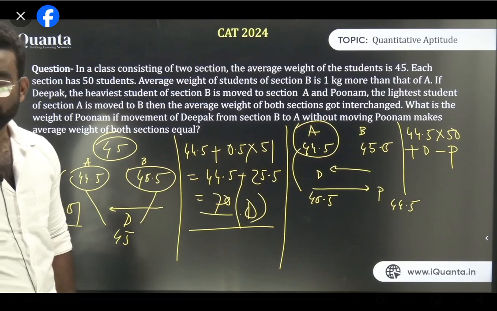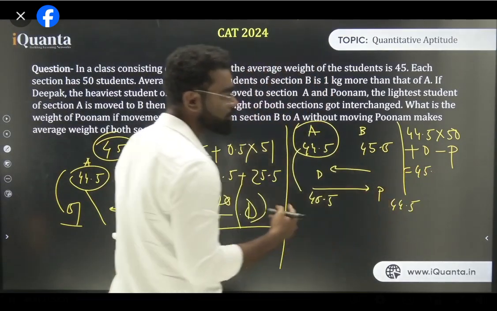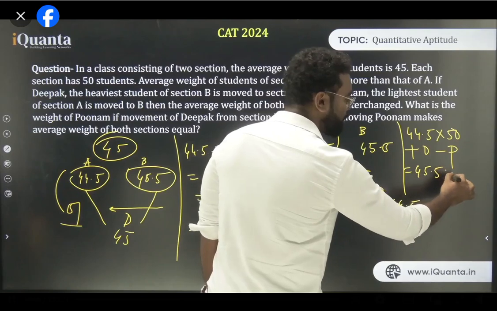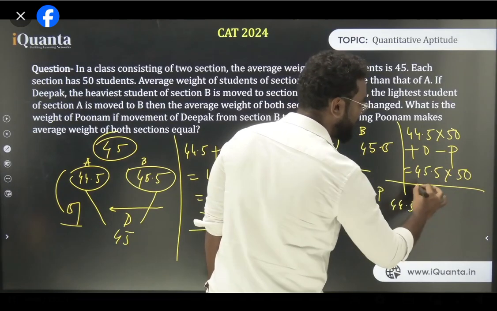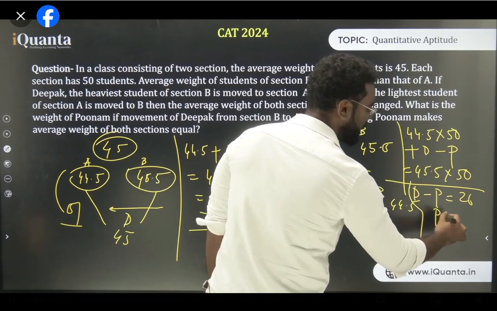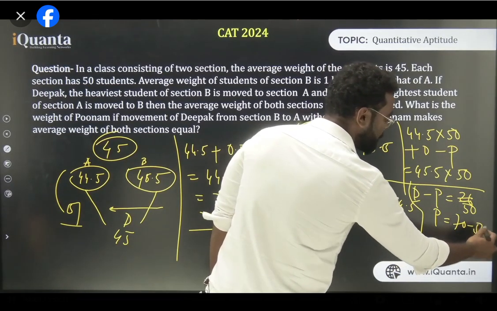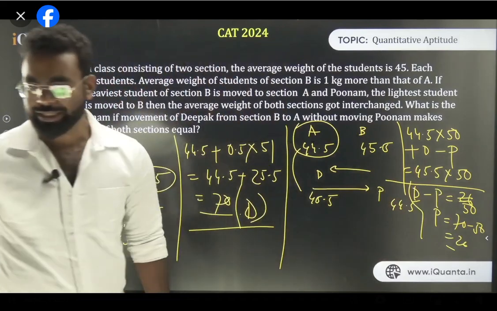Clear? Next, this has to be equal to 45.5 into 50, since the average of section A is now 45.5. Now, if you solve this, you will get D minus P is equal to 50. So P has to be 70 minus 50, which is 20. So this is the thing.